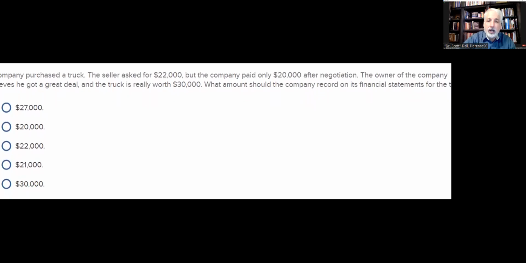So a company purchases a truck. The seller asked $22,000, but the company paid $20,000 after negotiation. The owner of the company believes he got a great deal, really worth $30,000. What amount should the company record on the financial statements for the truck?